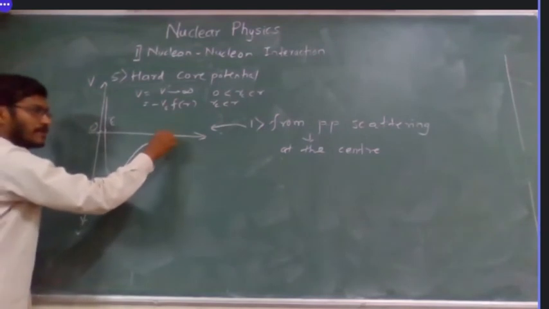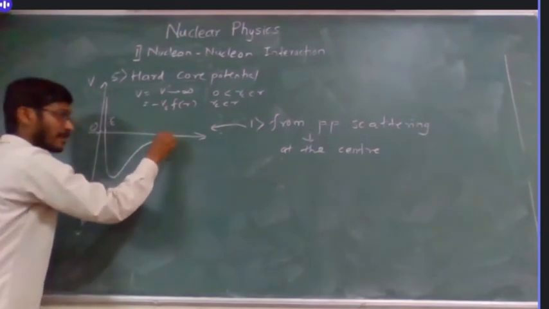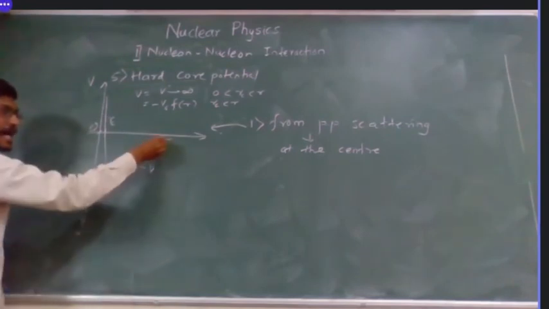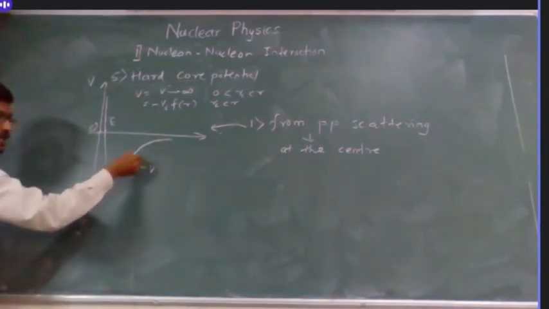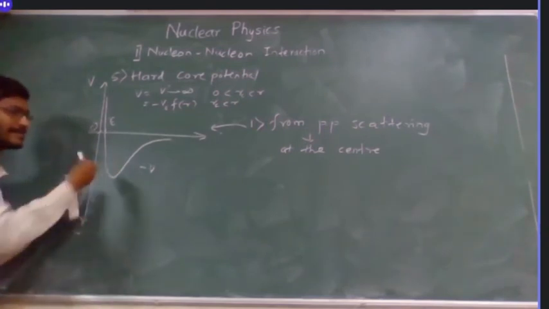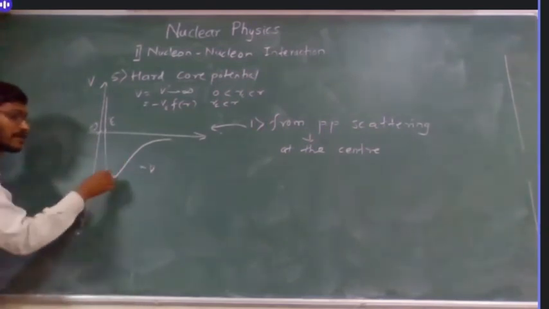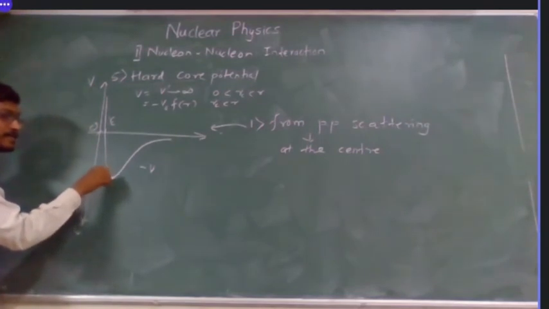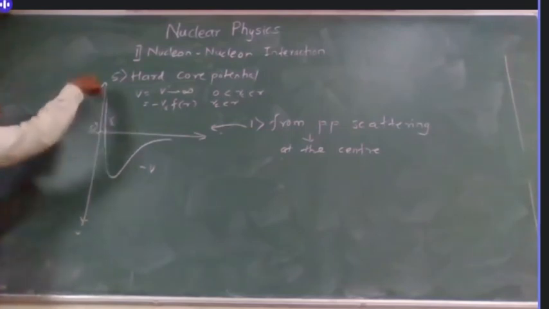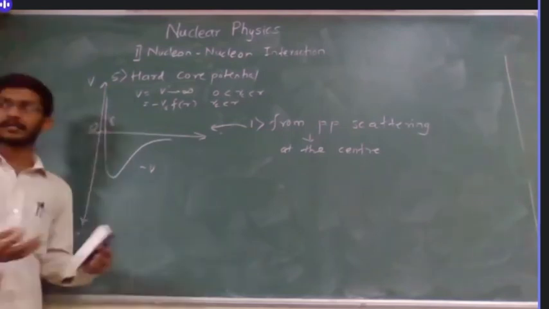If the other nucleon is here, it will feel the attractive force. As it gets closer and closer, the force becomes larger as the distance reduces. But after a certain point the force reduces, at some point it becomes zero, and then it tries to repel the particles.